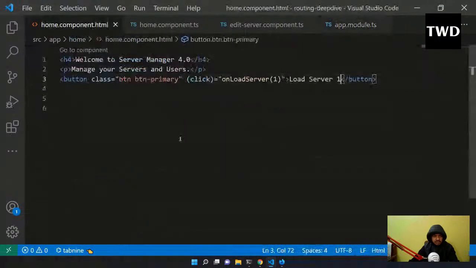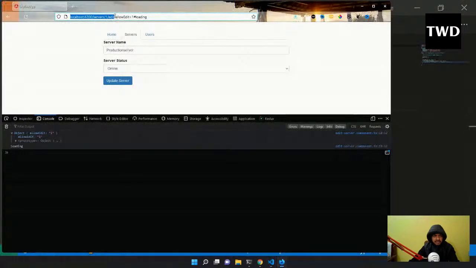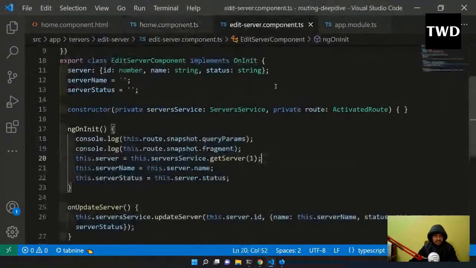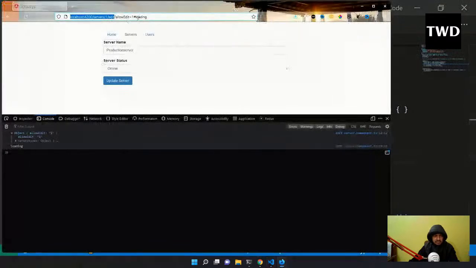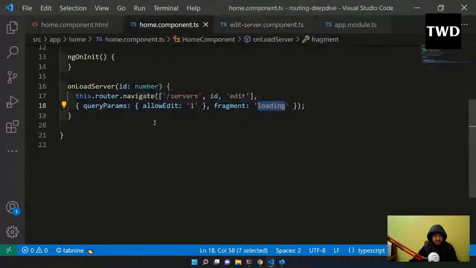But from this home component I have allow edit and the hash loading. So these are different kinds of parameters. The query parameters are allow edit and loading, and this is a fragment. That's how we are going to access it: allow edit is one, and then hash loading has been done. So this is how we access it.